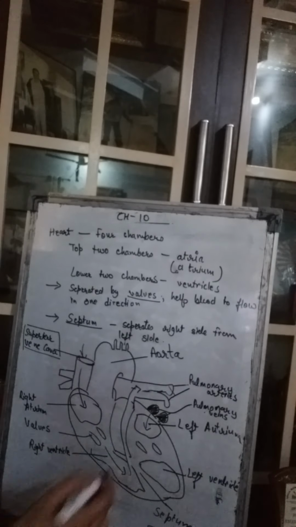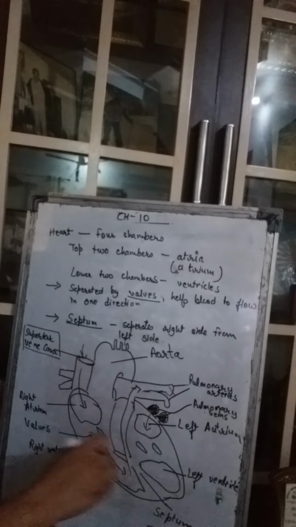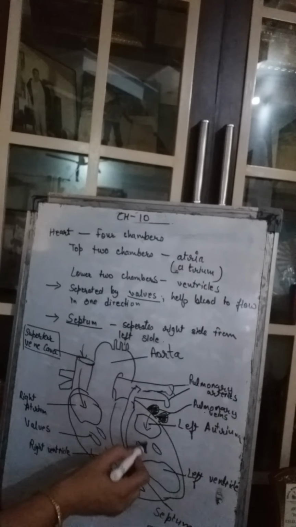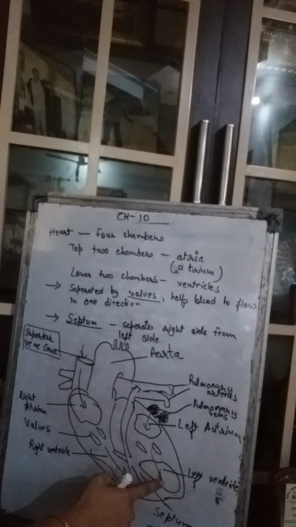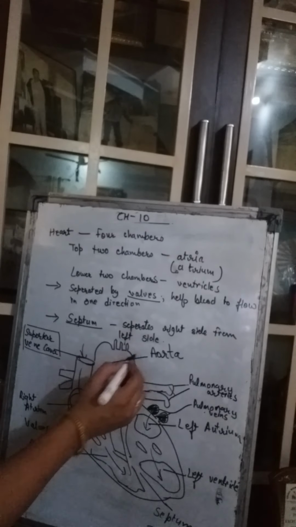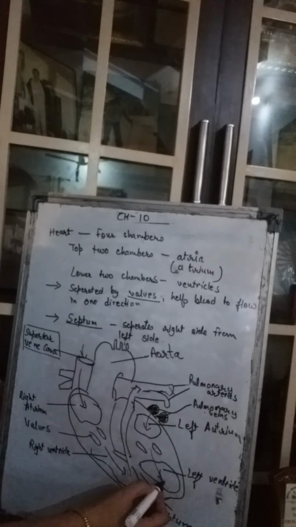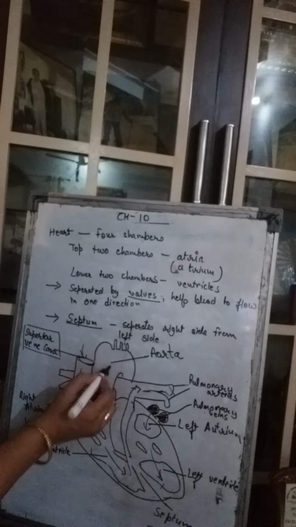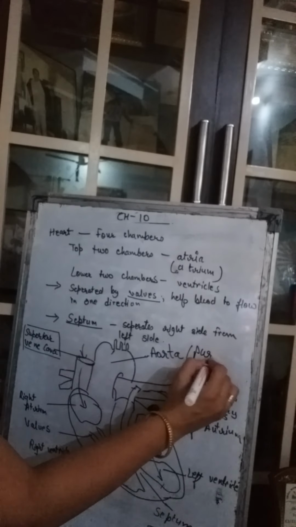And from the left atrium, then again there are valves, because they help in the one direction flow of the blood only. So from here it goes into the left ventricle. Now the pure blood has reached here into the left ventricle. From here the left ventricle pumps the blood to all parts of the body through the aorta. This aorta is carrying the pure blood. So from here it goes back into this aorta, and the aorta is carrying pure blood to all